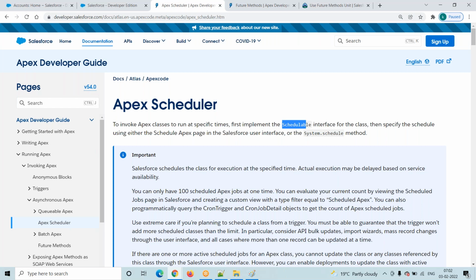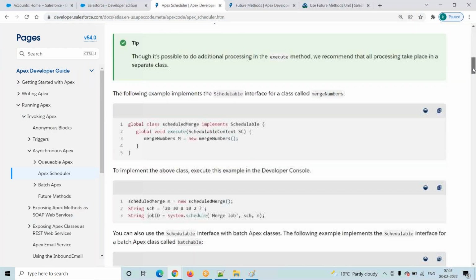But my requirement is that this batch should run every day at night, at a particular time, or every 1 hour. For that, we have to schedule this batch.